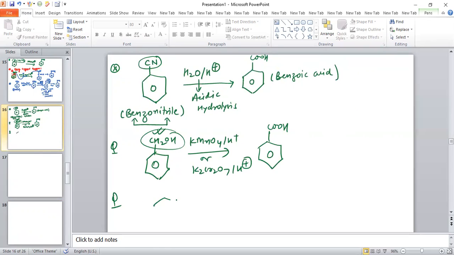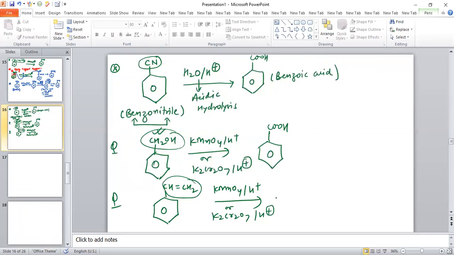In the same way, some more questions are related to this. If we have a compound like benzene with CH double bond CH2 and we add KMnO4 in acidic medium, or K2Cr2O7 in acidic medium, this whole group will oxidize into benzoic acid. So these are basically all about the chapter aldehyde, ketone and carboxylic acid. In the next lecture we will discuss our new chapter, which is amines.